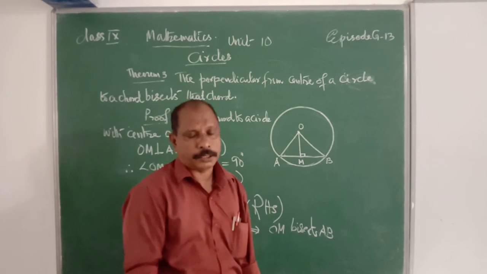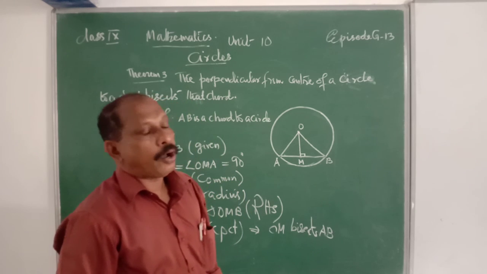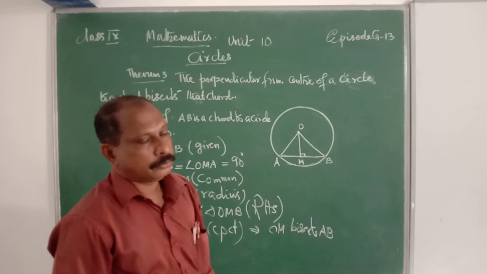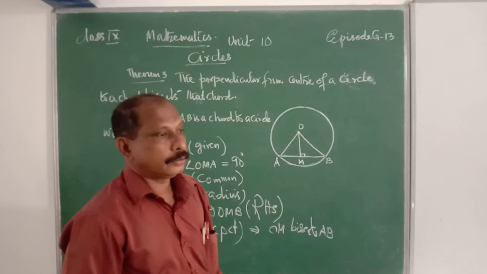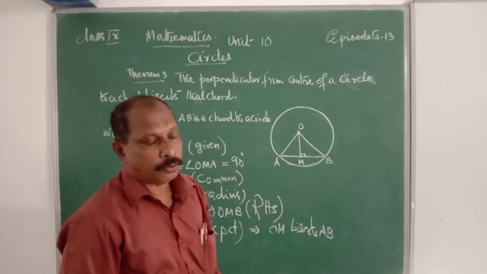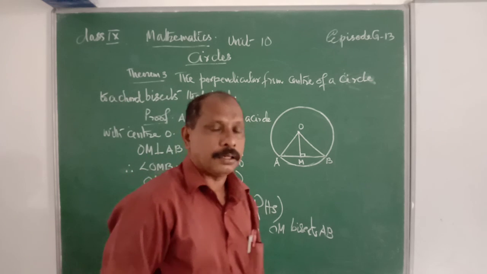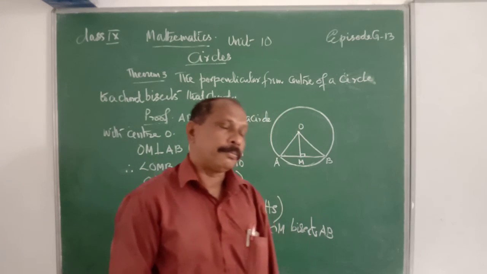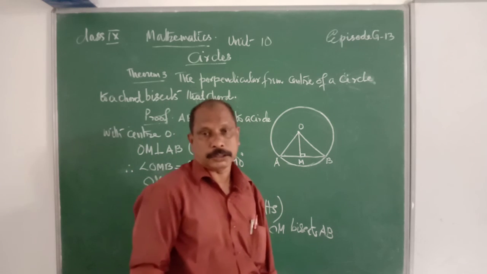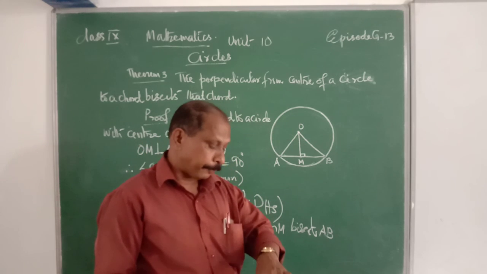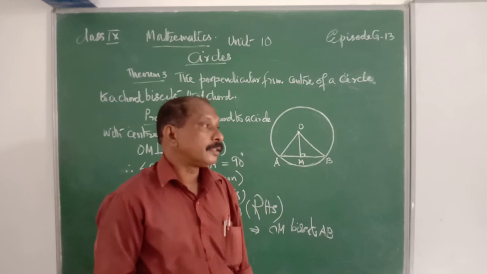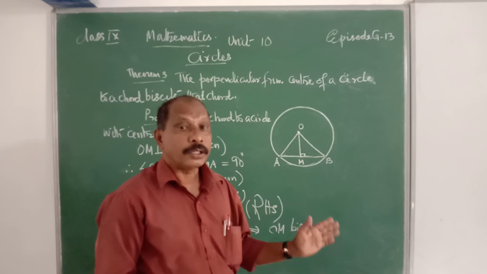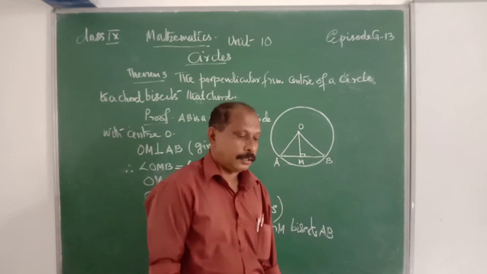That is perpendicularity. Then OM is equal to OM, that is common. OA is equal to OB, they are the radius segments. Therefore, triangle OMA is congruent to triangle OMB, by the RHS criteria. Therefore, AM is equal to BM, by CPCT. That means OM, the perpendicular, bisects the chord AB. That is the third theorem.